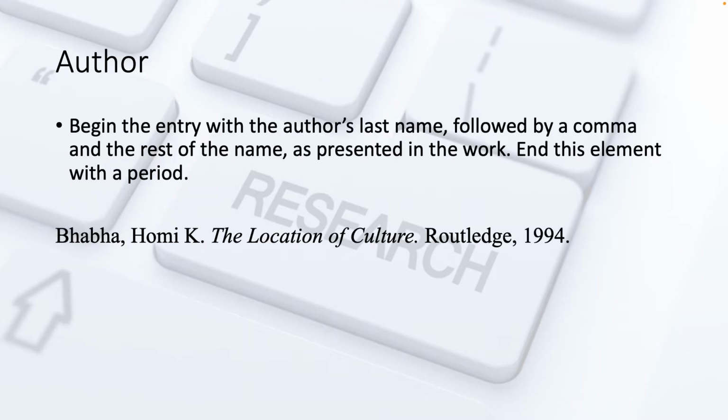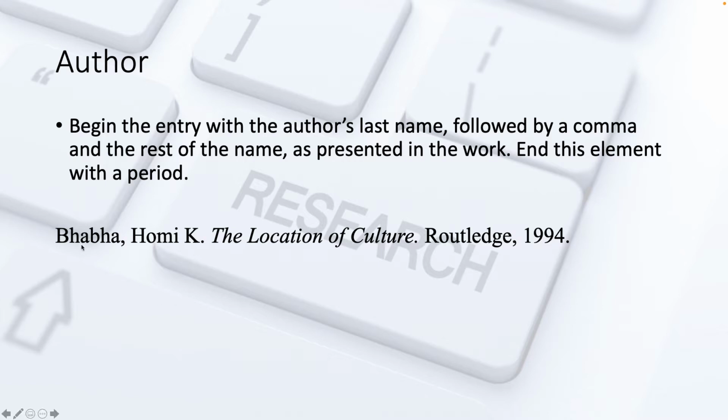So the author is very important. A government site will not have an author because the government takes its own credit. It doesn't give credit to anyone else. And very often, company websites will not have authors because it's just done by staff. So not having an author does not necessarily mean it's not credible, but you really do need to look for the author's name. Now, in this case, the author is Homi Bhabha. So your first thing in a citation is going to need to be the author's name. Now, this is not the editor or anything like that. This is the person who wrote the article. Now, there are times when a web article will not have a credited author, and at that point, you'll start with the title, but we'll talk about that in just a minute.